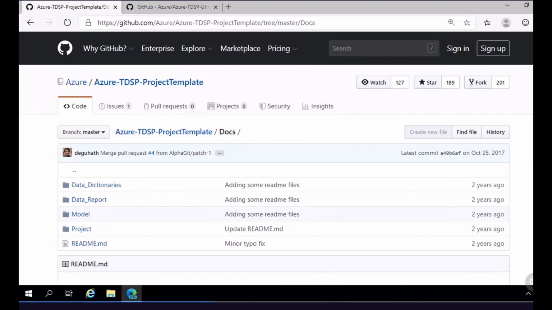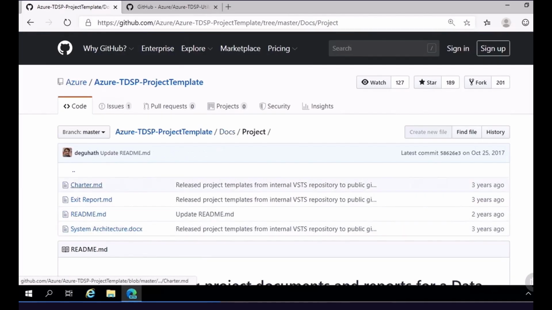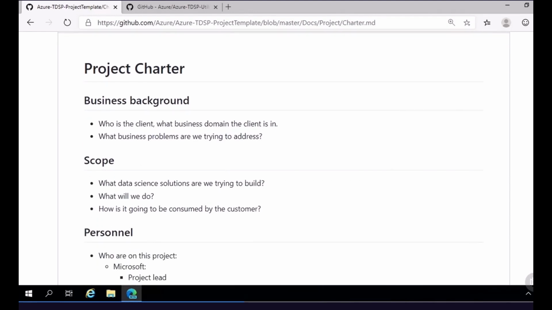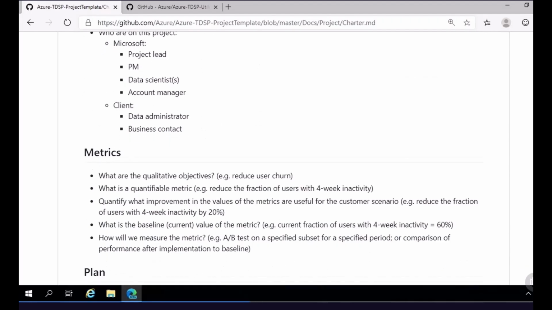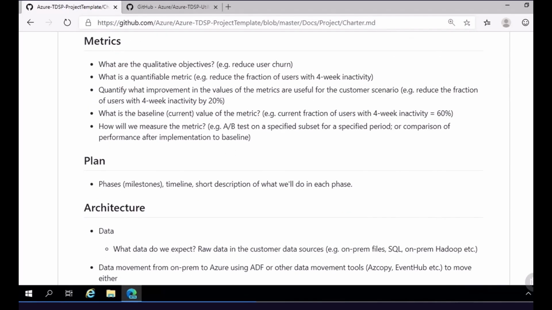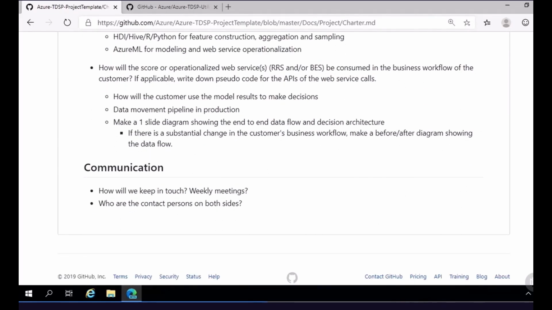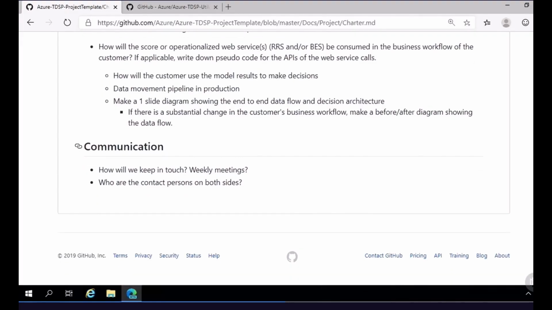So for example, we can go in under the project level, and we can see here that we have a sample charter file. And this charter file is going to be able to walk us through the answers that we need to be able to provide before we actually jump in and start work on our initiative. And this includes things around business background, the scope, laying out your team, what are the metrics you're trying to identify, being sure you're planning key milestones, you're detailing your architecture, and you're covering how you're going to communicate with stakeholders for the project. So these are all essential items that should be completed in the initial business understanding phase. And so the TDSP template will walk you through the process of creating that within a markdown file that will be included within version control for your specific project.